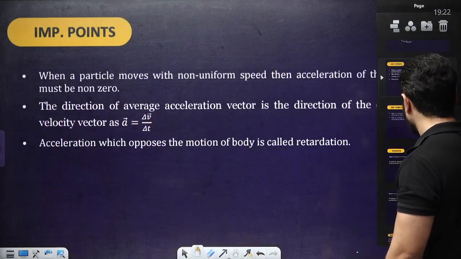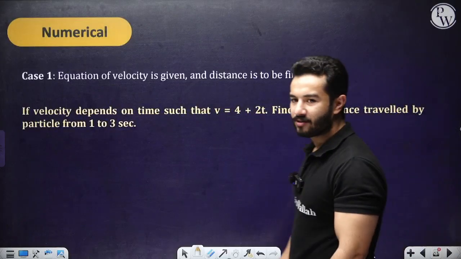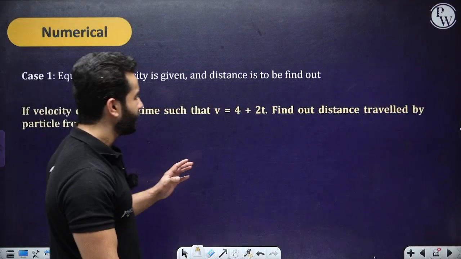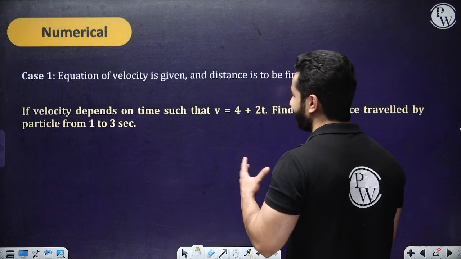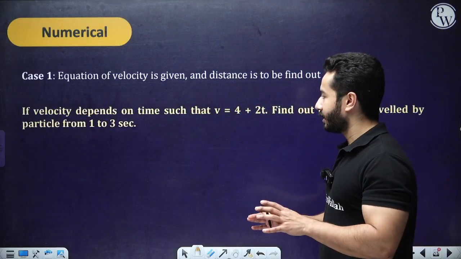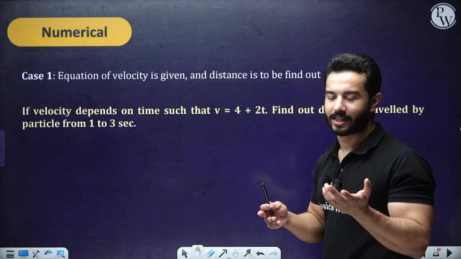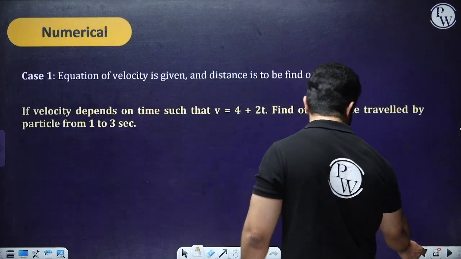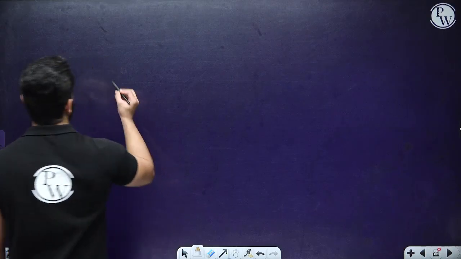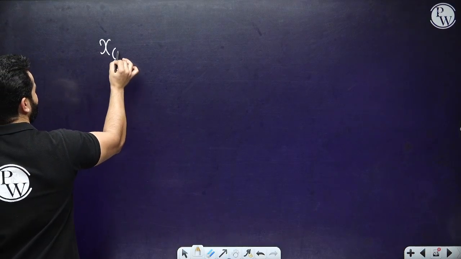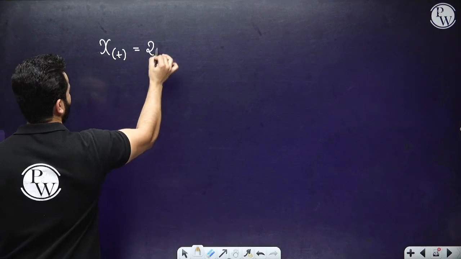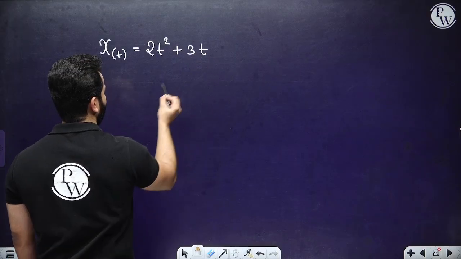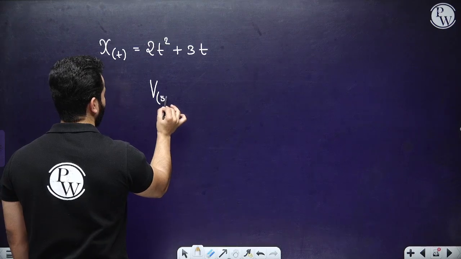Can we start with some numericals? Because I know you have been waiting for so long. Let's start with certain numericals. These are some of the simplest cases that you're going to come across. In case 1, they are saying that the equation of velocity is given and the distance is to be found out. Now I know there are simpler cases than this. The simplest case would be that the displacement-time relation is given, something like 2t square plus 3t, and they ask to find the velocity at 5 seconds, right?